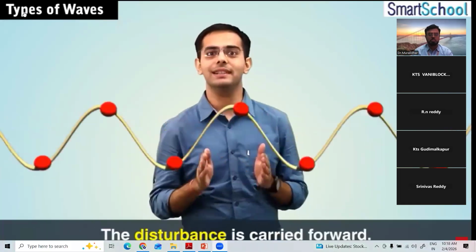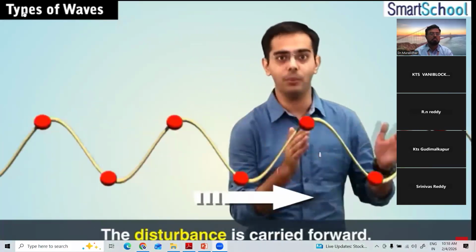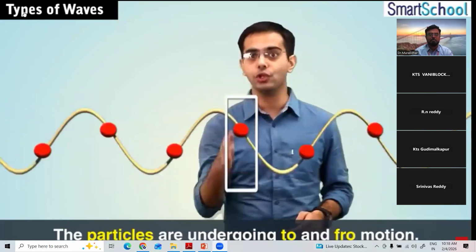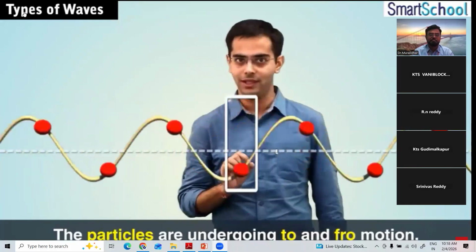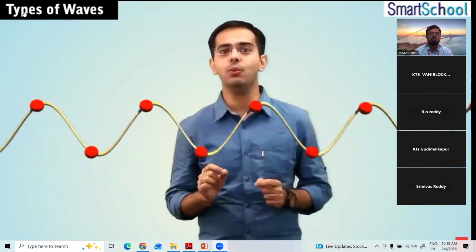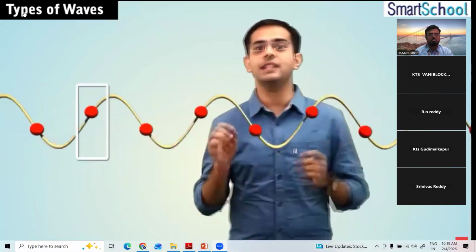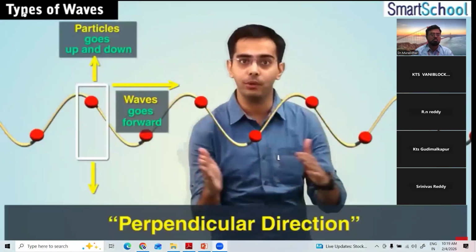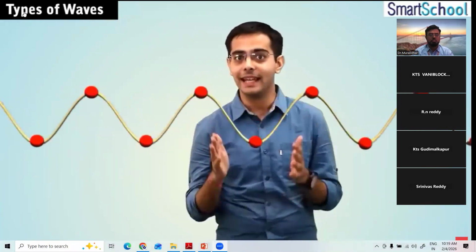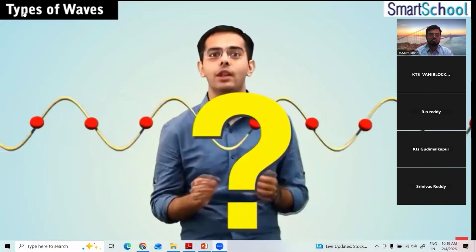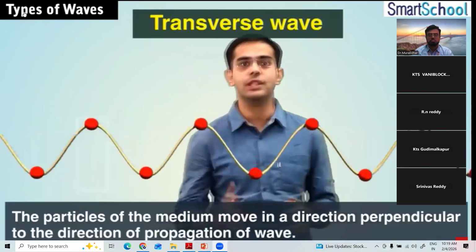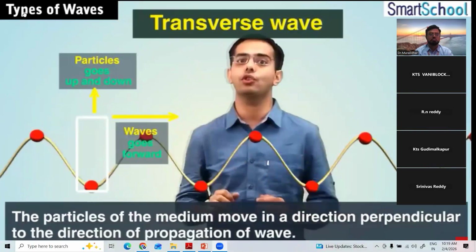So it is concluded that it is the disturbance that is carried forward, but the particles of the medium are undergoing to and fro motion only, about their mean position. So here the waves move straight from one end to the other end, while the particle motion which makes that particular wave is in a direction perpendicular to the direction of propagation of the wave. Now this type of wave is called as, any guesses? Yes, this type of wave is called the transverse wave, in which the particles of the medium move in a direction which is perpendicular to the direction of propagation of wave.